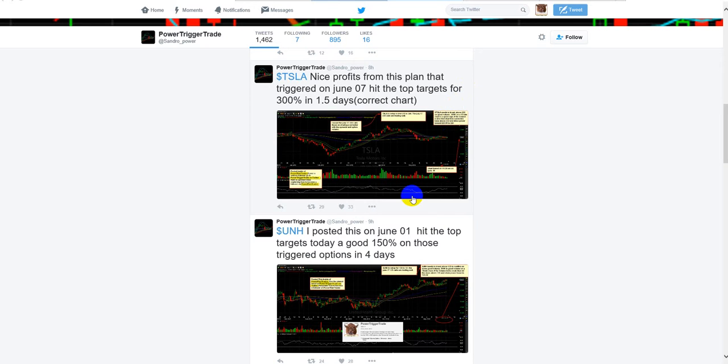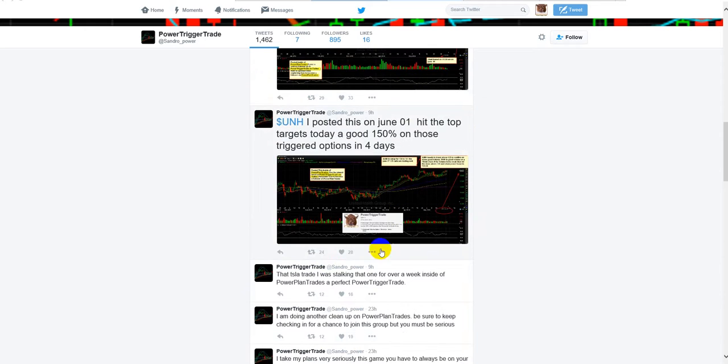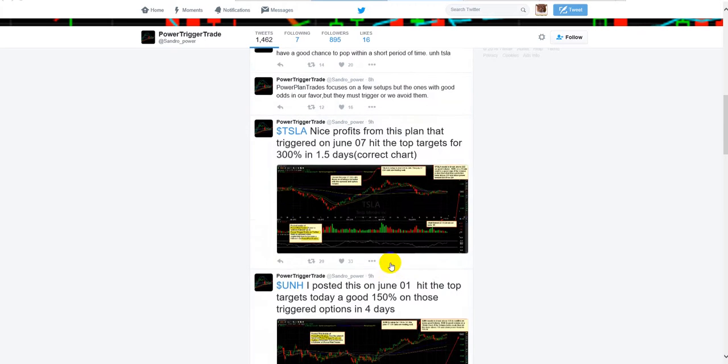It takes about 10 seconds to do a retweet, and then hitting the favorite button. So between doing these two movements, it takes about 10-15 seconds, we'll say. That's even a long time per thing you want to do. So whenever I post something, and when you have the time, look to make a retweet, especially when it's a very successful trade. Like this Tesla trade here, very successful. You read it right here. This was witnessed, and so we should all be doing retweets and likes. And the more people doing retweets and likes, the better it is. It's better ranking. This is what I found. This is what the stats show.